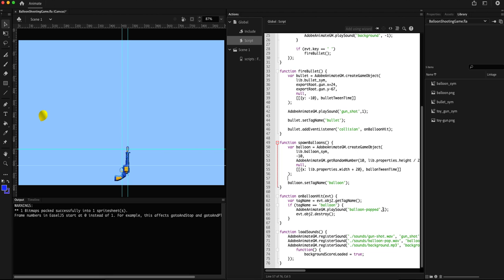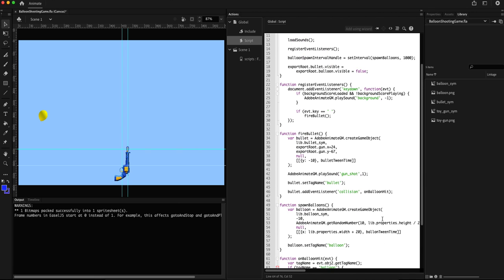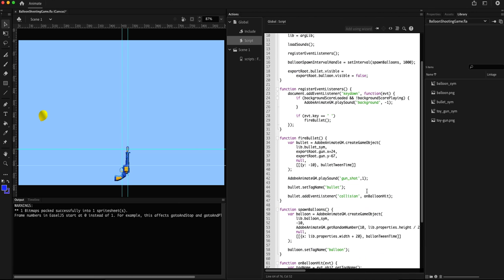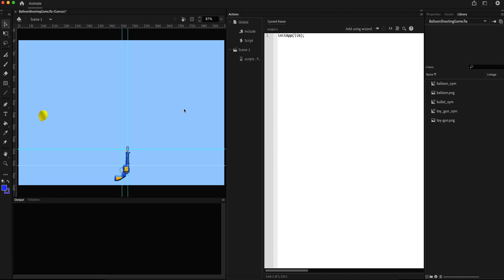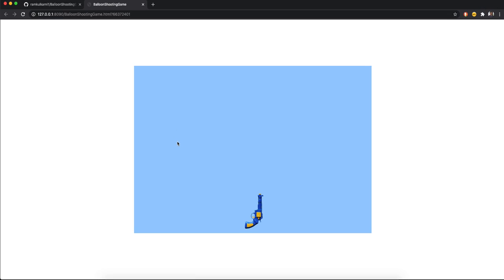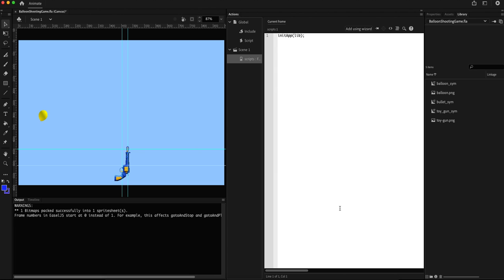Okay, so you would have probably heard bullet and pop sound twice. That's because the loop count should be 0 if it needs to be played only once. So I'm changing this to 0 and this one to 0. Let's test this. Okay, that sounds better now. So in the next part, we are going to add score to the game.